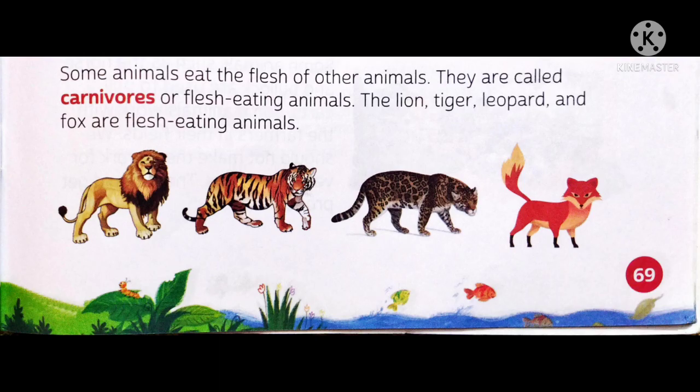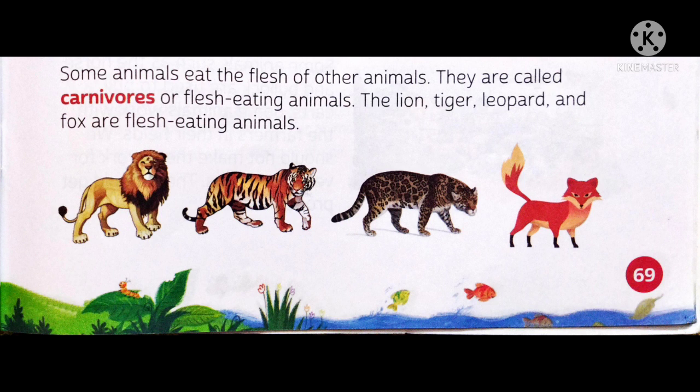Now, some animals eat flesh of other animals and they are called carnivores or flesh eating animals. The lion, tiger, leopard and fox are flesh eating animals. These animals do not eat plants or parts of plants. They eat other animals or the flesh of other animals, and they are known as carnivores. You might have heard about lion and tiger that they eat only other animals. They are also known as flesh eating animals.